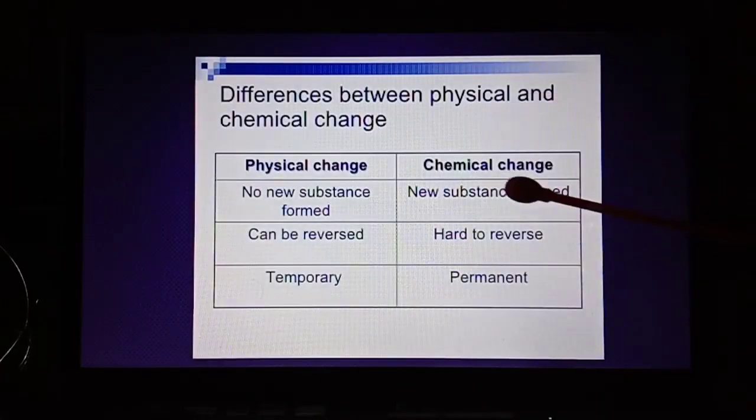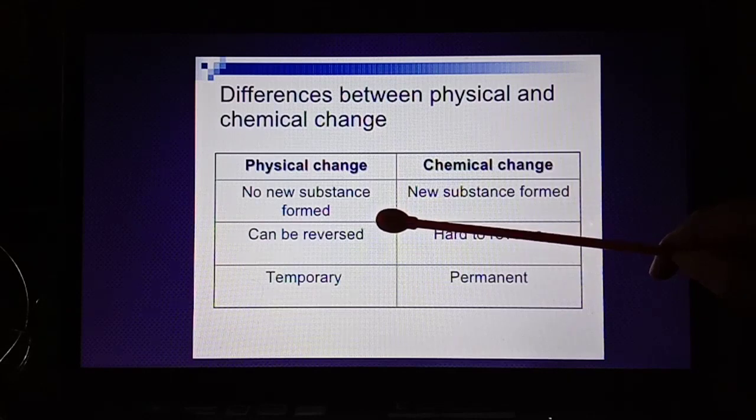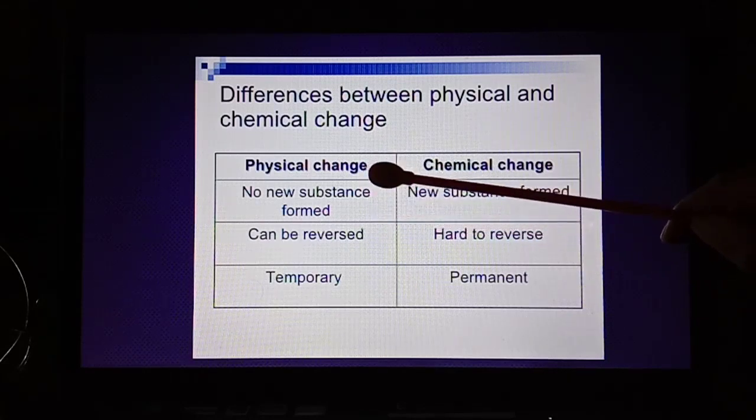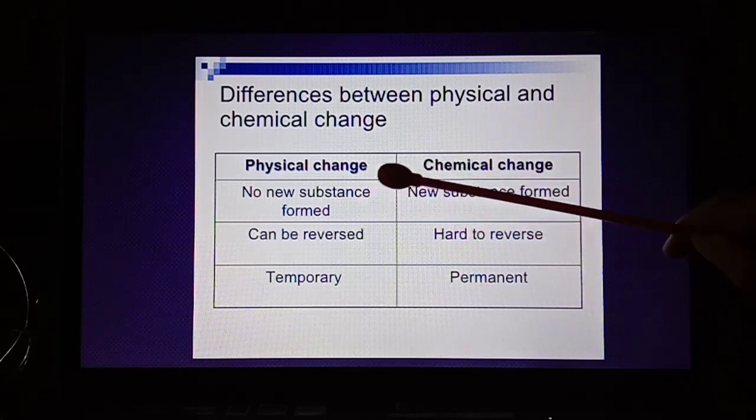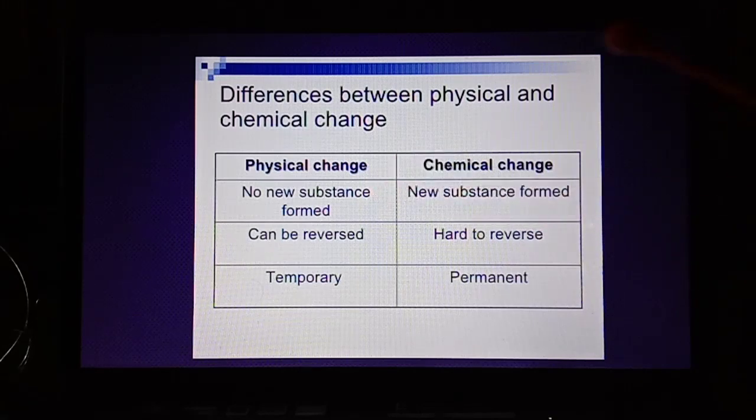So there are three major differences between physical and chemical changes. A new substance is formed in chemical changes, but no new substance is formed in physical change. Chemical change is hard to reverse, whereas physical change can be reversed. Chemical change is permanent, but physical change is temporary.